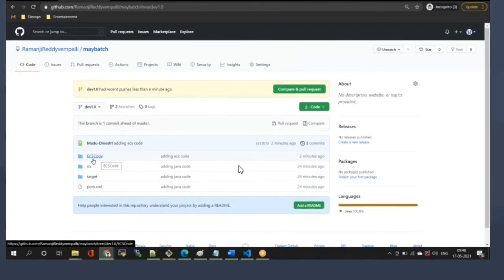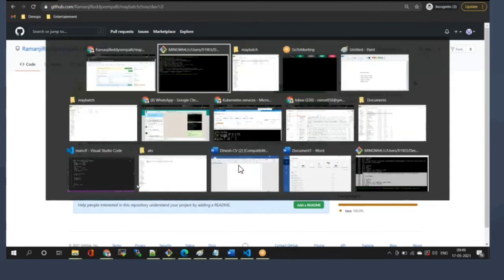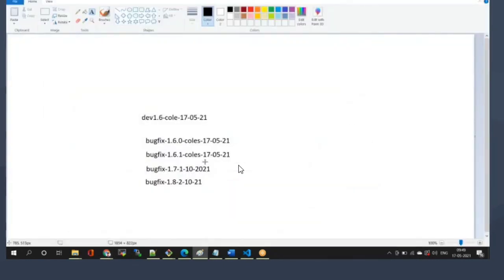Yes, sir. Clear? Yes, that is what I'm trying to explain. I created one development branch, named it dev 1.0. That means complete development code I'll write here. Let's say I want to create one more branch, named bug fix. Based on the situation, your developer has to create a branch named bug fix branch. So first note down the things.